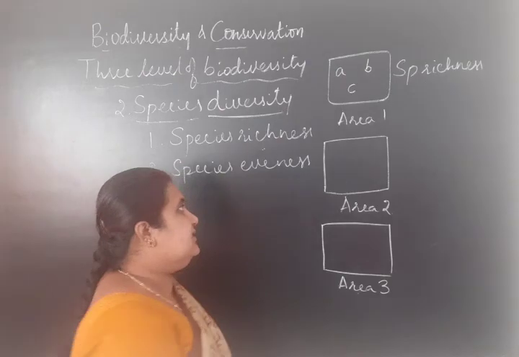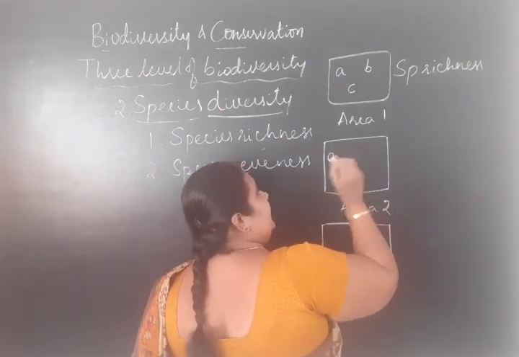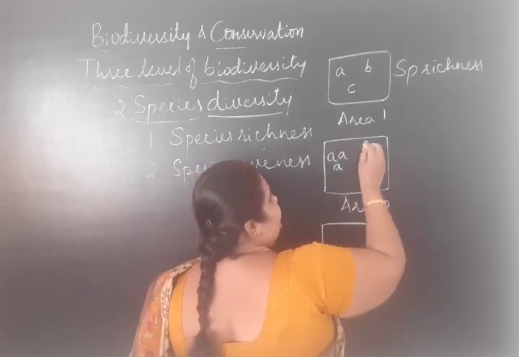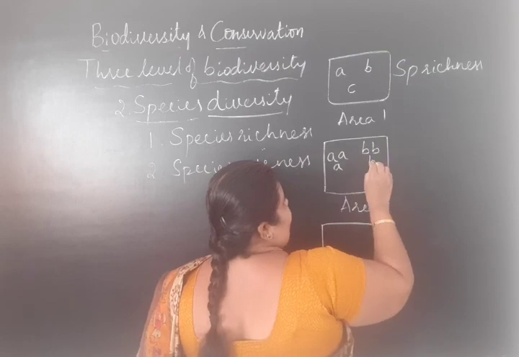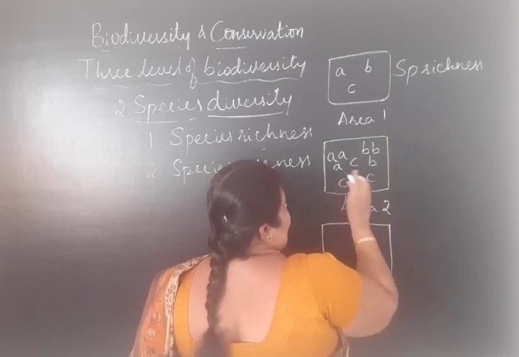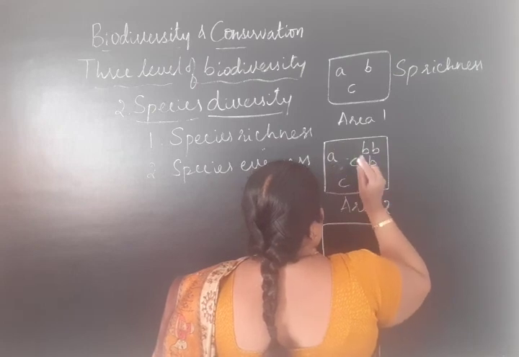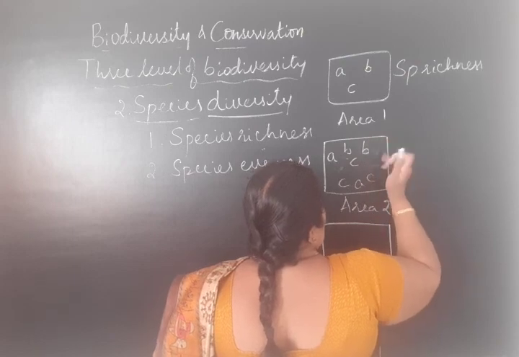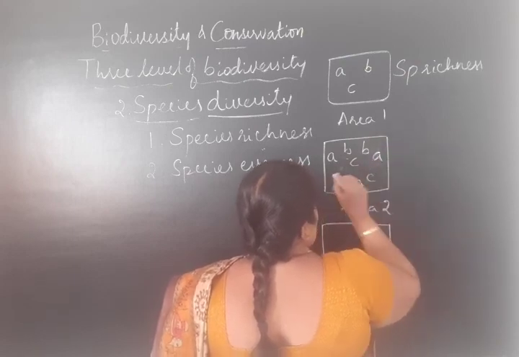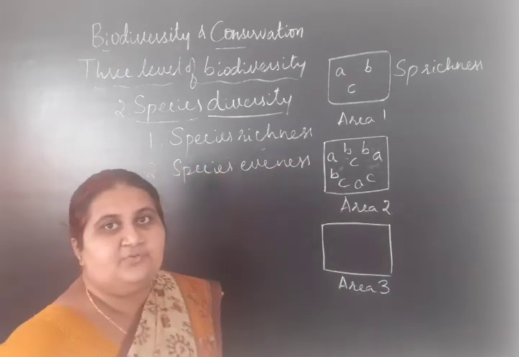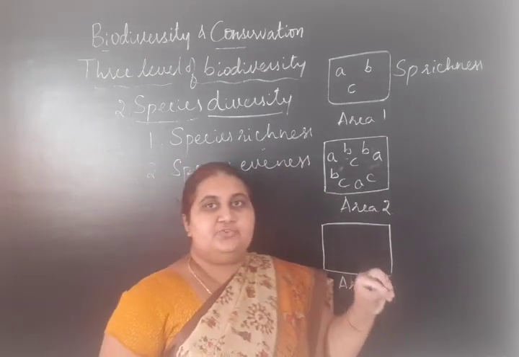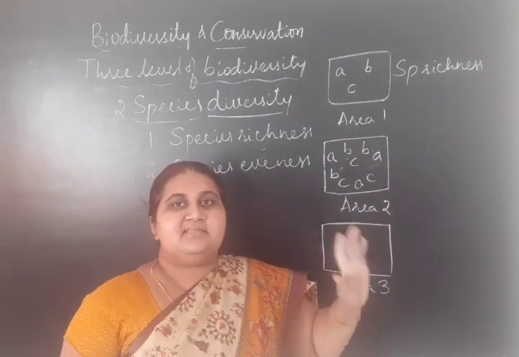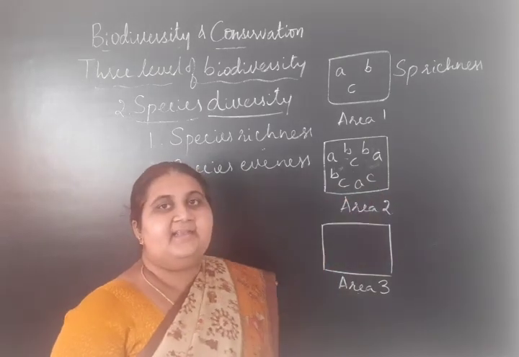Area 2, in this region also we could find the same bird species, but how many individuals are there? It is 3 individuals, for example. Just giving a number. So an equal number of individuals of the 3 bird species are found in the second area.